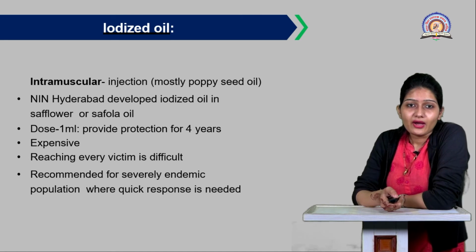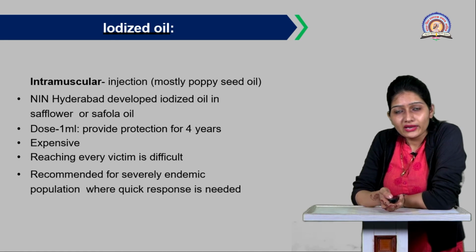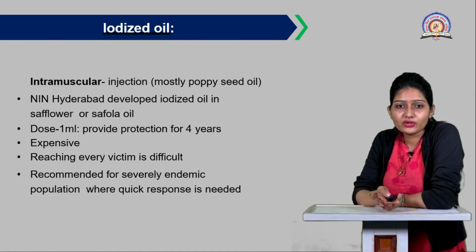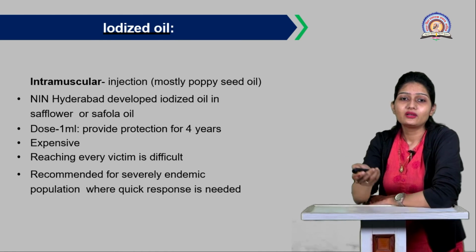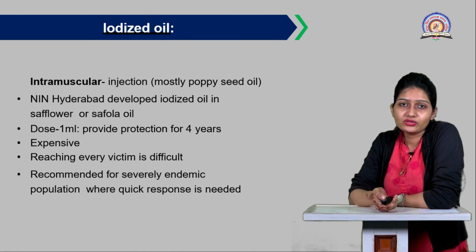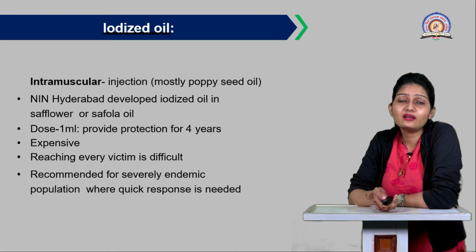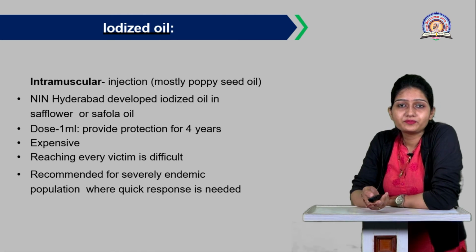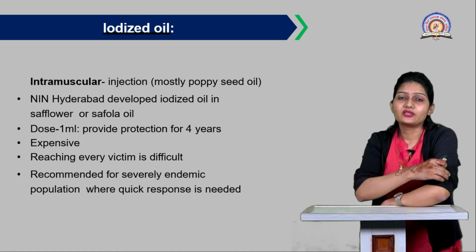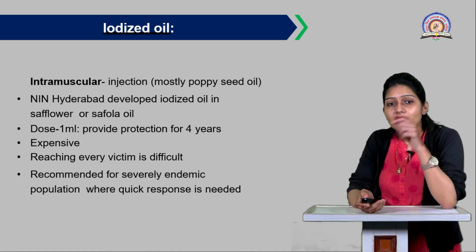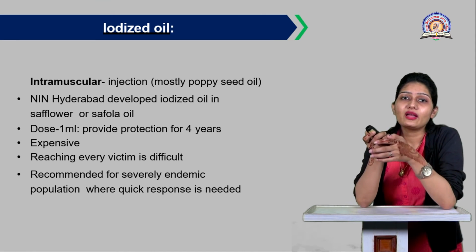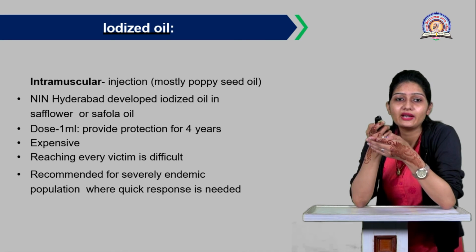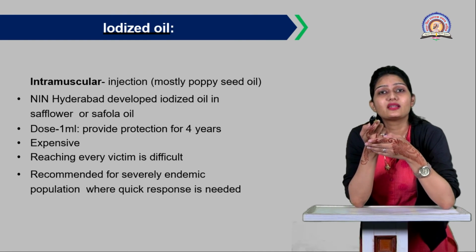Now, as we have discussed iodized salt, we'll discuss iodized oil, which is also available. This iodized oil is given as an intramuscular injection. Mostly poppy seed oil is used in this intramuscular injection to provide the iodine. So injections can also be given to a person to control or prevent iodine deficiency. Then Hyderabad developed iodized oil in safflower and sapola oil.